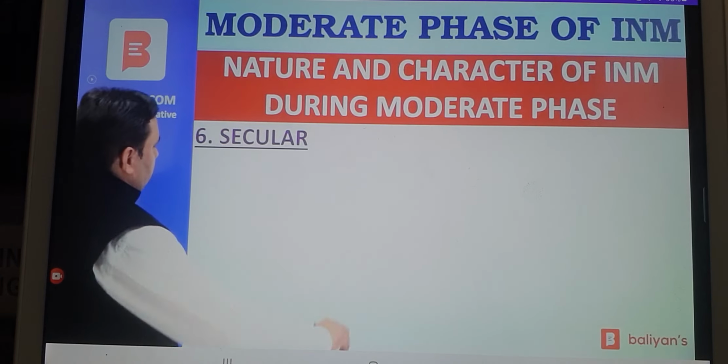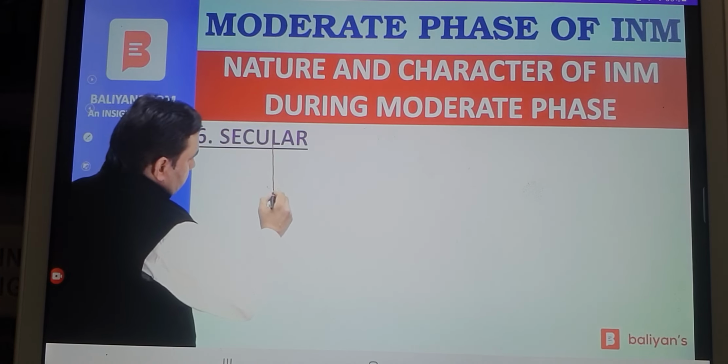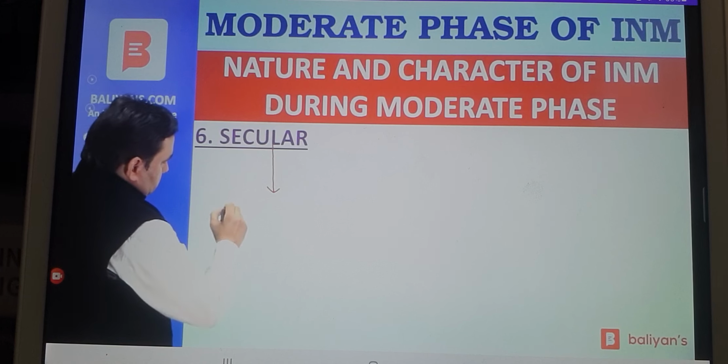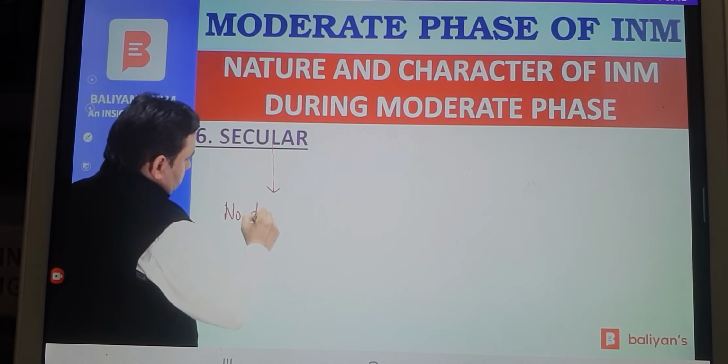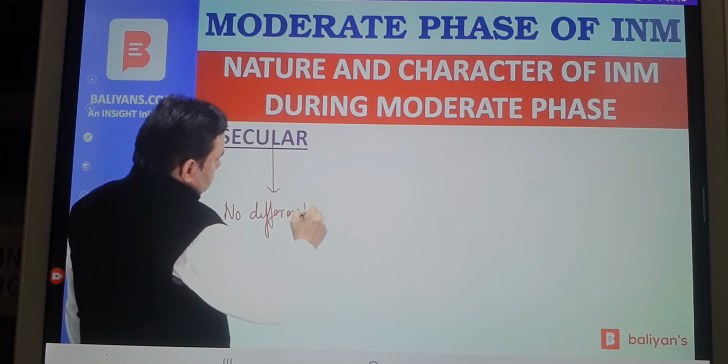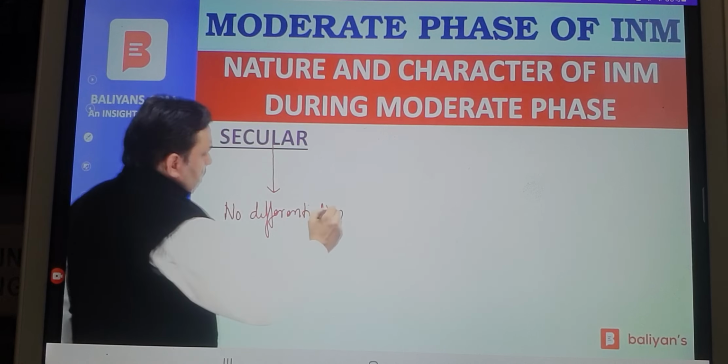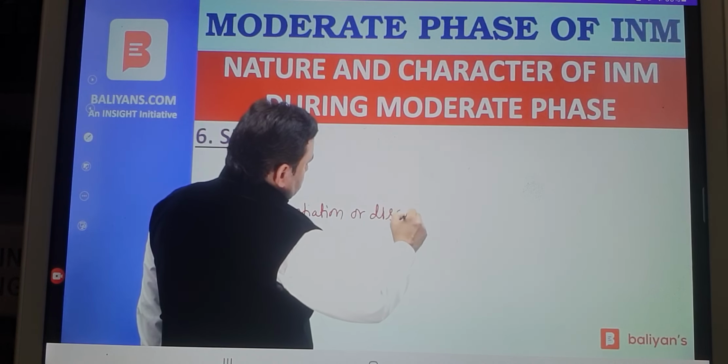The national movement during moderate phase was secular. Secular here means that there was no differentiation or discrimination on the basis of religion.